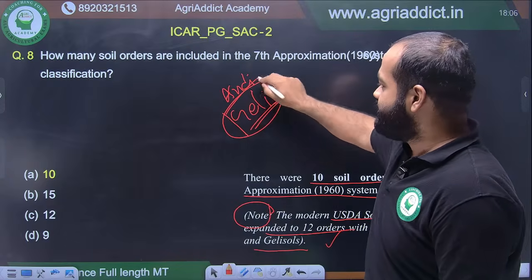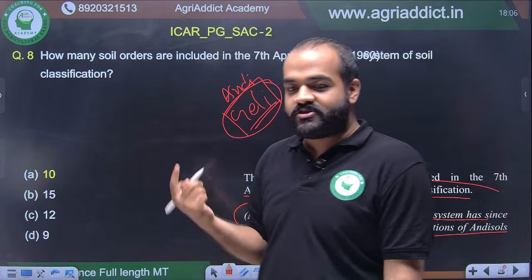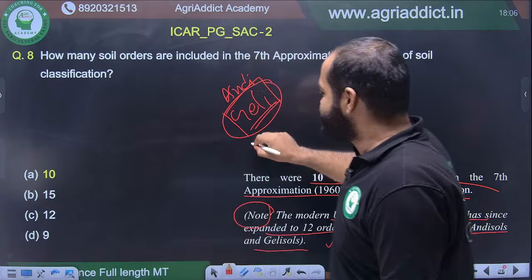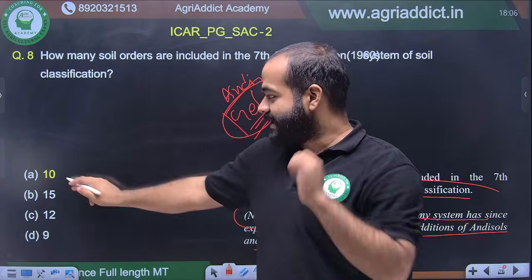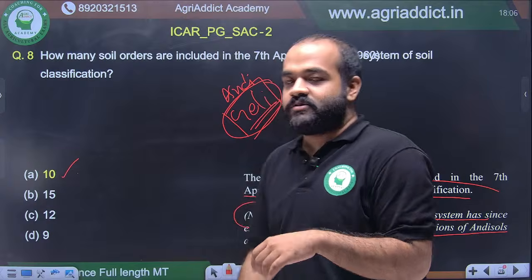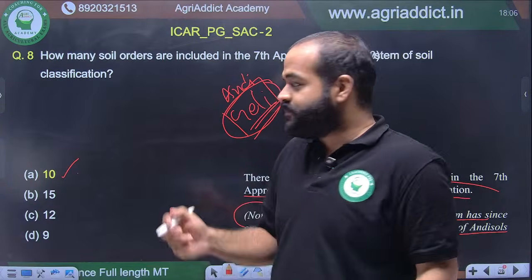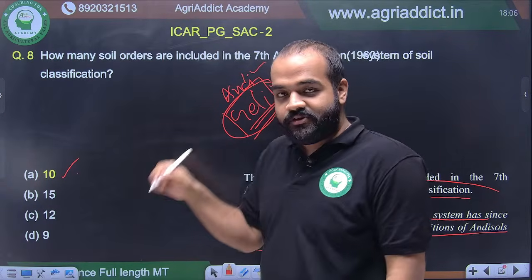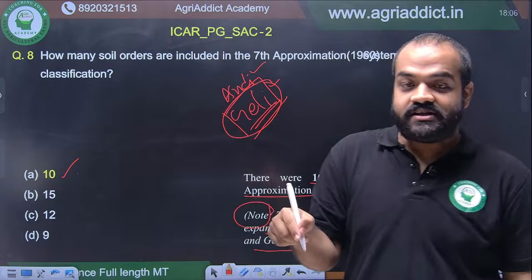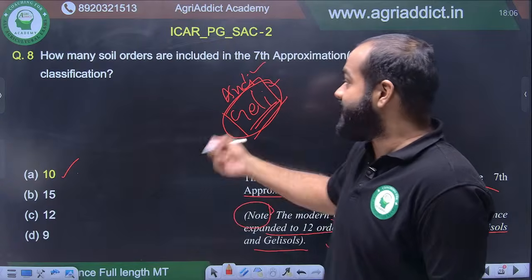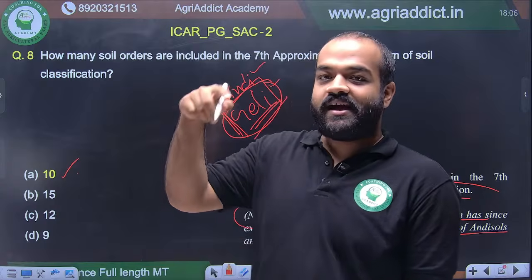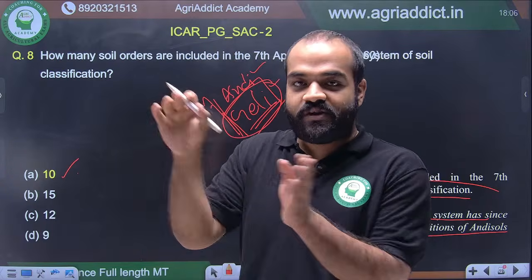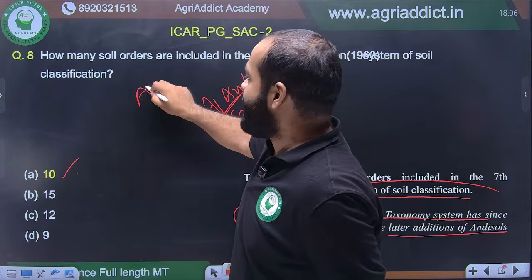All right, be very thorough with these parts. Many questions come from soil taxonomy, and these are the database questions you should know. There were 10 in the 7th approximation, after that it was expanded to 12. Andisol and Gelisol are the new additions. Gelisol is the most current addition. This question can also come: which orders were these two in earlier? Andisol used to be a sub classification of Inceptisol and it used to come under Andept.